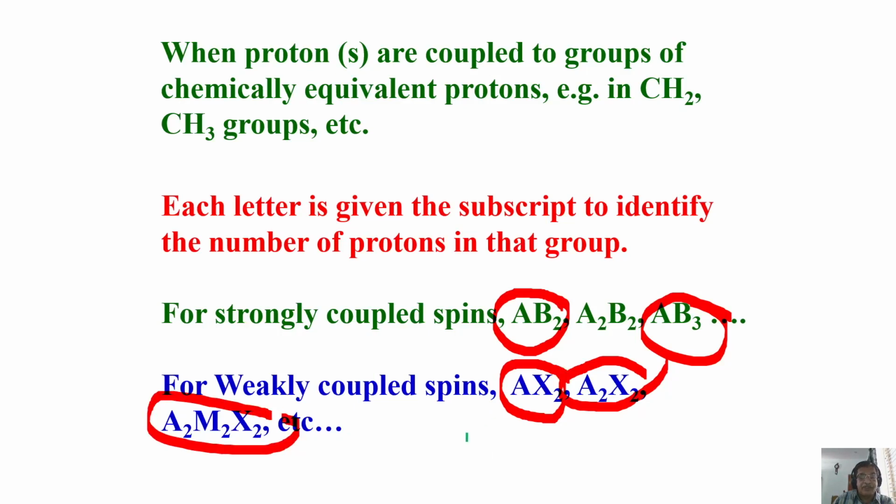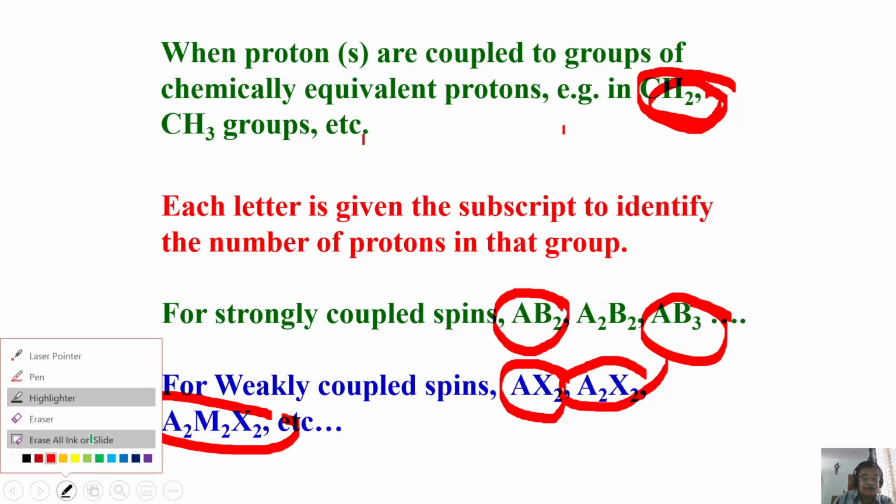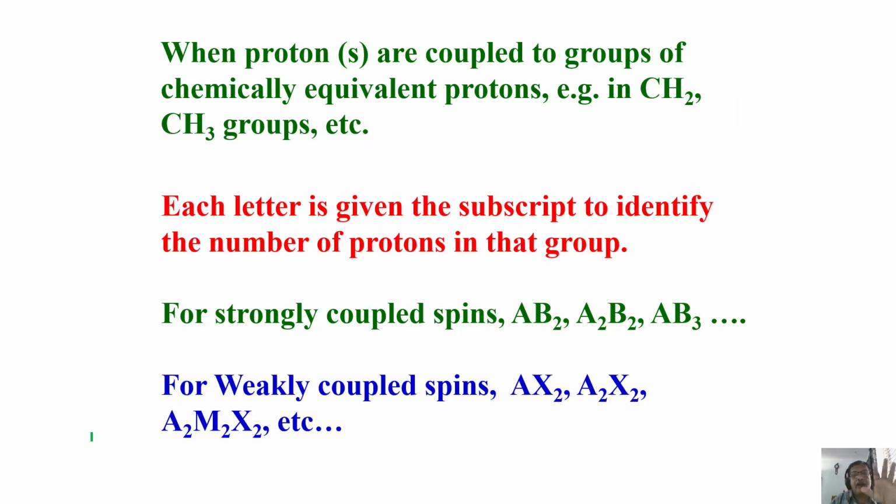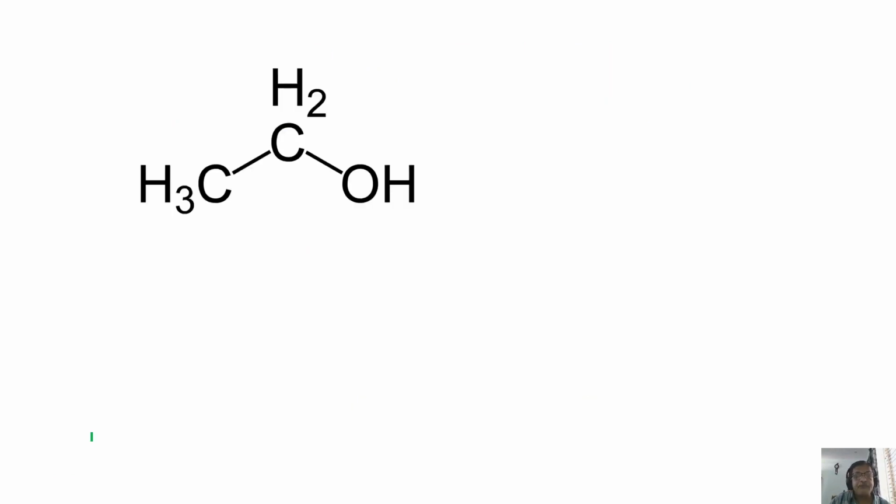So there is no prime notation here. This is equivalent spins in a group. Here also, of course, an equivalent case can come. CH2 here and CH2 here may be equivalent. Then you have to call it A2 prime, A2X2 prime. That's also possible. You can use prime notation even in the weakly coupled case. Are you all with me? I hope I'm carrying all of you with me.